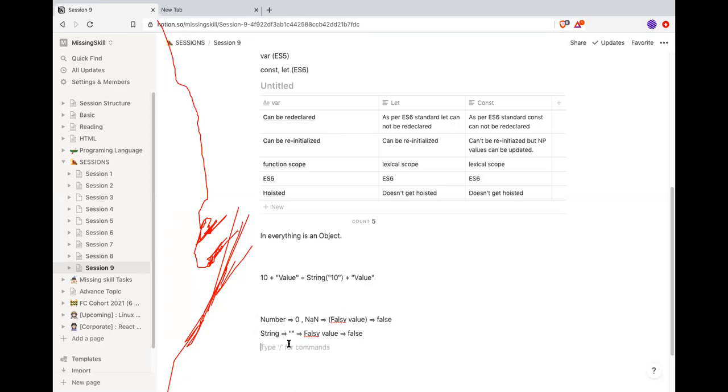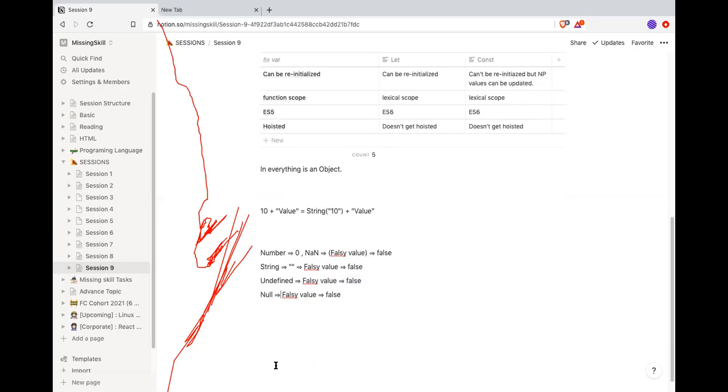Okay, same with undefined. In JavaScript, because undefined has only one value and doesn't have any other value, it is always a falsy value and it is always false. Same with null. Null is always falsy. Any variable which has the value null is always a falsy value, and its execution will always be a false value.